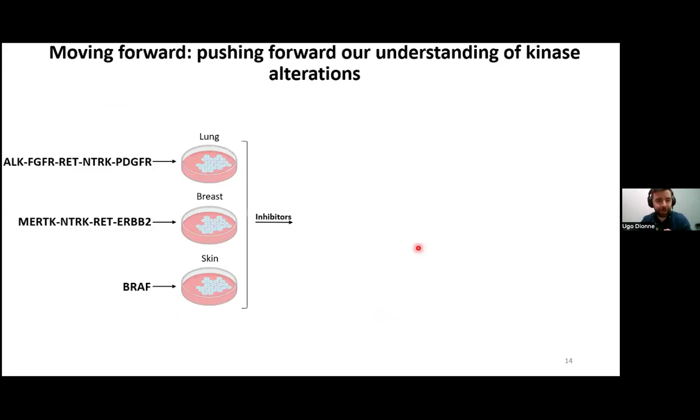So I've selected around 20 fusions and 10 truncations that were really strikingly rewiring protein interactions on our screen. And I am now still using our lentivirus system, expressing them in different non-cancerous cell lines that represent a bit better where these alterations are normally found. For example, ALK alterations are frequently found in lung cancer, so now they're expressed in non-cancerous lung cells. And I'm also combining the usage of kinase inhibitors that are already used in the clinic to try to have a better understanding of potential resistance mechanisms.